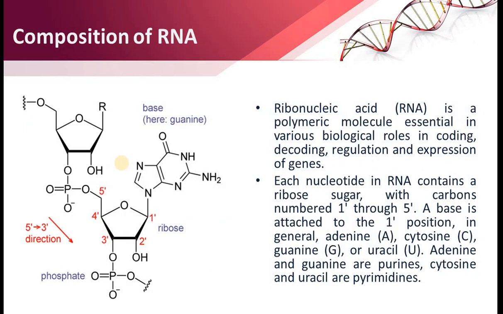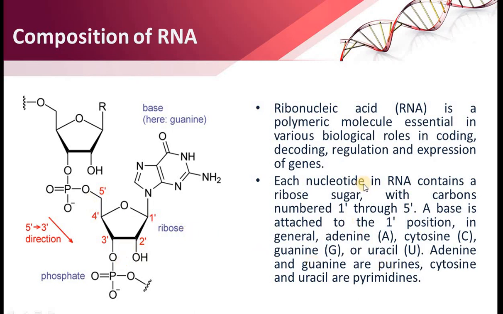Now let us see the composition of RNA. Ribonucleic acid, that is RNA, is a polymeric molecule essential in various biological roles in coding, decoding, regulation and expression of the gene. Now this particular diagram is the basic structure of the RNA: a nitrogenous base, pyrimidine structure, guanine, along with the ribose sugar, that again has oxygen, and a phosphate group.